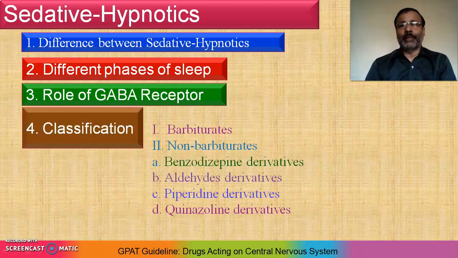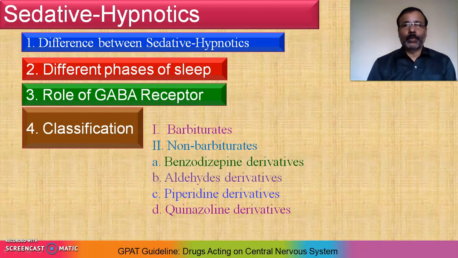Then classification. The sedative hypnotic agents are classified into the following types. First, barbiturates, and second, broadly non-barbiturates. In non-barbiturates there are benzodiazepine derivatives, aldehyde derivatives, then piperidine derivatives and quinazolone derivatives. Whatever agents come under non-barbiturates are classified according to the basic or lead nucleus present in that drug. Again, barbiturates are divided into different subtypes, for example ultra short acting, short acting, intermediate acting, and long acting. So you have to classify barbiturates and non-barbiturates in the following manner.